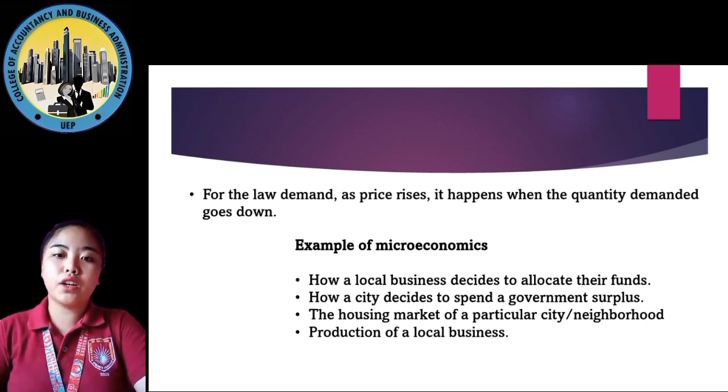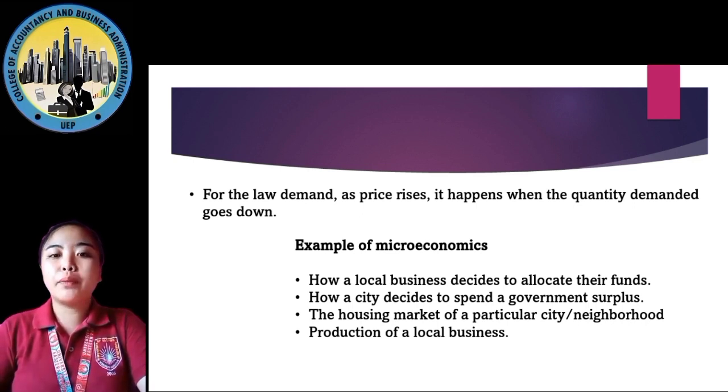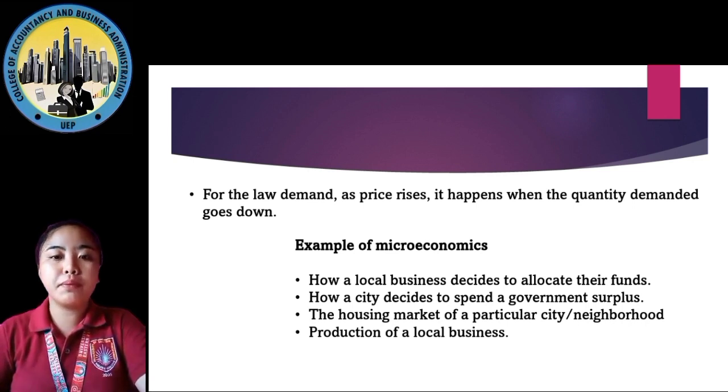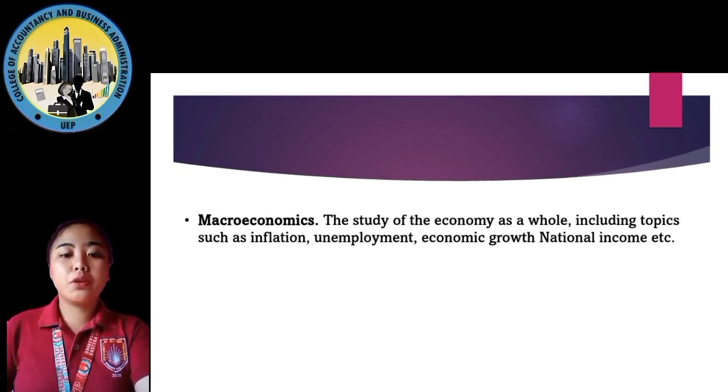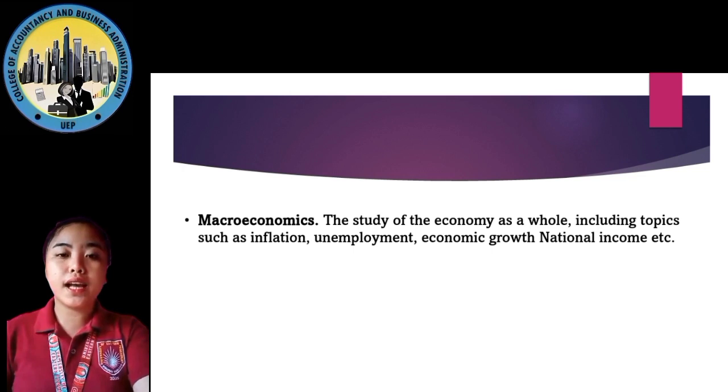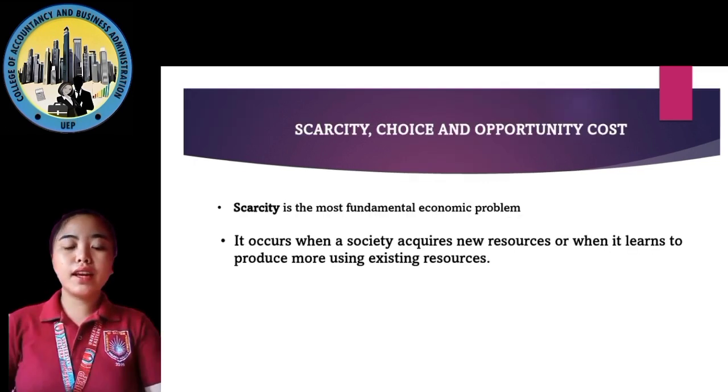Examples of microeconomics: first, how a local business decides to allocate its funds; second, how a city decides to spend a government surplus; third, the housing market of a particular city or neighborhood; and lastly, the production of a local business. Macroeconomics is a study of the economy as a whole, including topics such as inflation, unemployment, economic growth, national income, and etc.